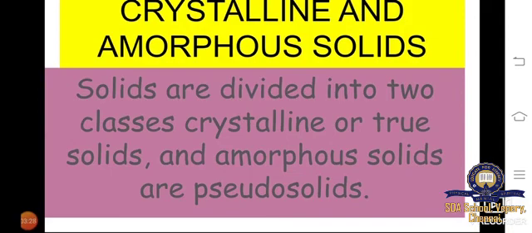Next, crystalline and amorphous solids. Solids are divided into two main types. One is crystalline or true solids. Most of the true solids are crystalline. Crystalline means they are shining in appearance. And amorphous solids are pseudo solids. That is, they are not strong solids. It's like a powdery structure. We can call it amorphous in nature, or otherwise a pseudo solid. So this is the difference between crystalline solids and amorphous solids.